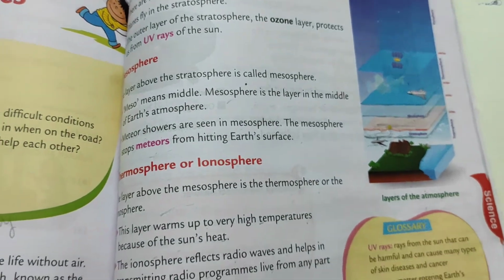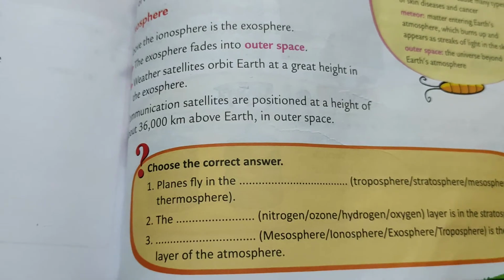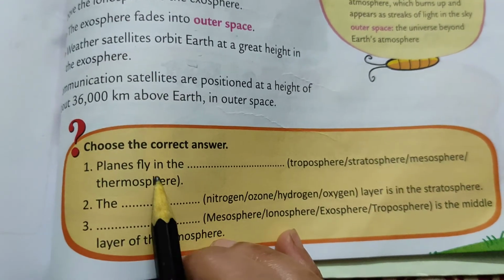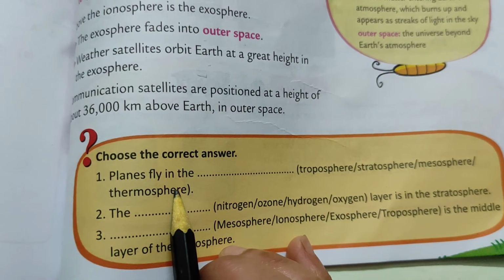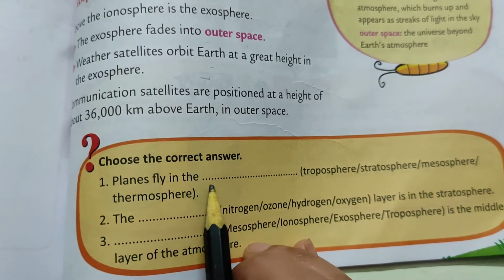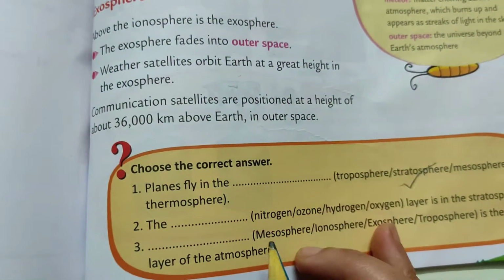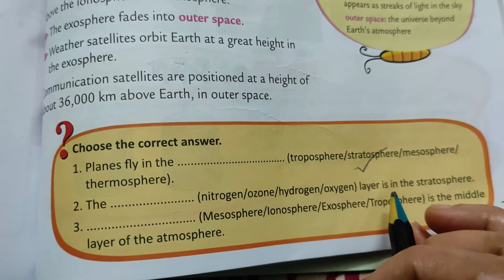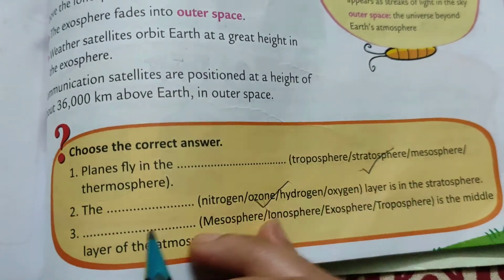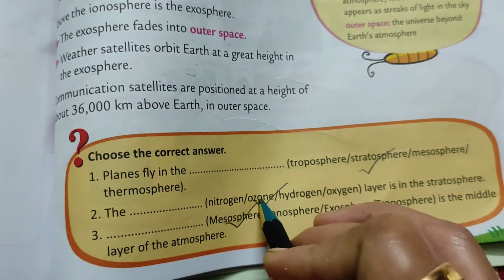Okay, so see the next here. Choose the correct answer. Planes fly in the dash. In which layer of the Earth do planes fly? Stratosphere. Okay, then second, the dash layer is in the stratosphere. The ozone layer is in the stratosphere. Dash is the middle layer of the atmosphere. Mesosphere is the middle layer of the atmosphere.